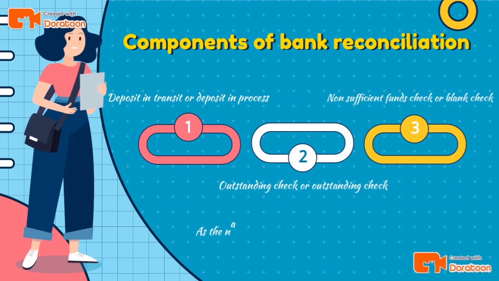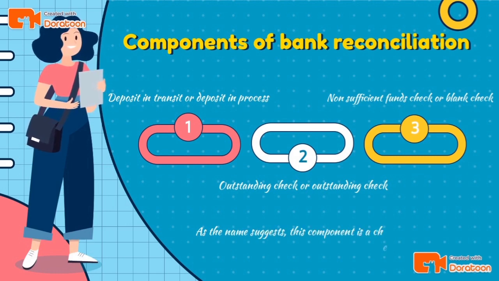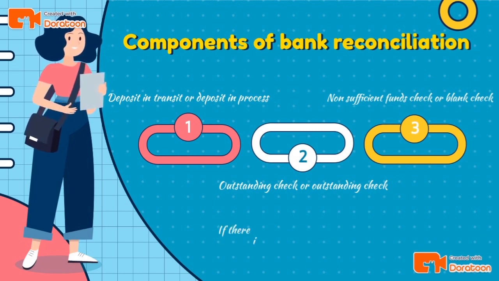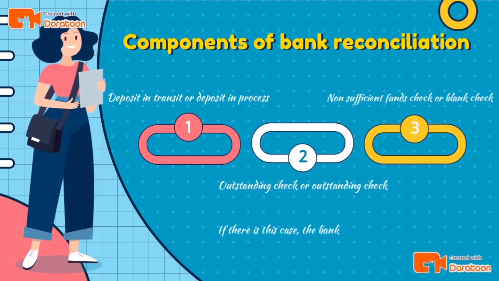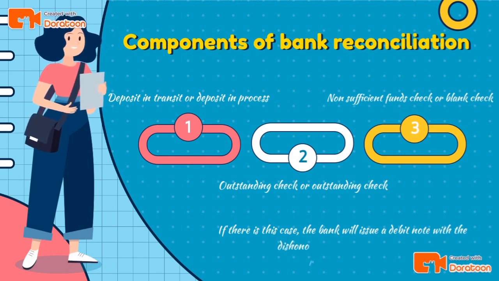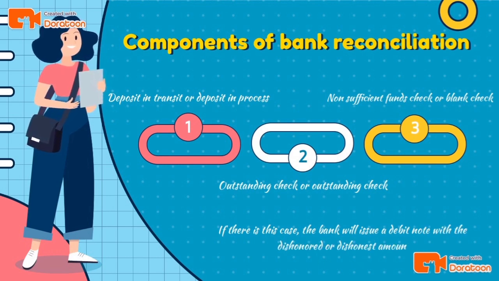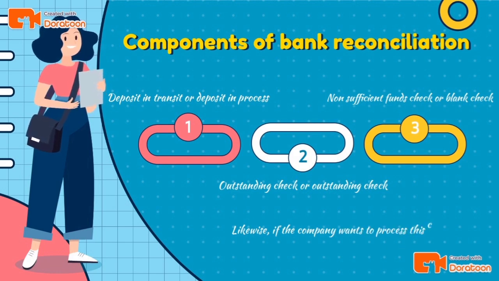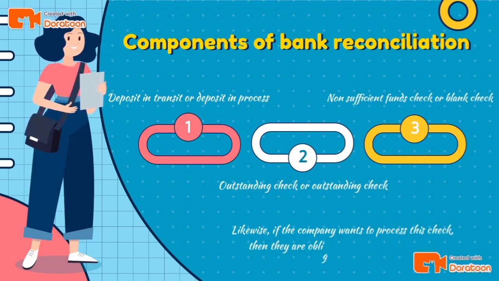3. Non-sufficient fund check. As the name suggests, this component is a check that is not accepted by the bank because the balance is insufficient. If there is this case, the bank will issue a debit note with the dishonored amount. After that, the balance in the company account will be reduced. Likewise, if the company wants to process this check, then they are obliged to pay a processing fee.